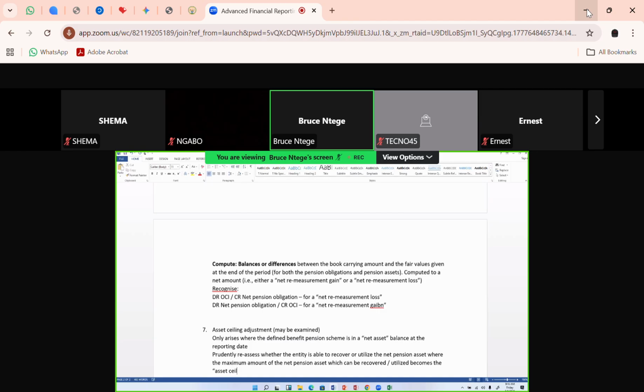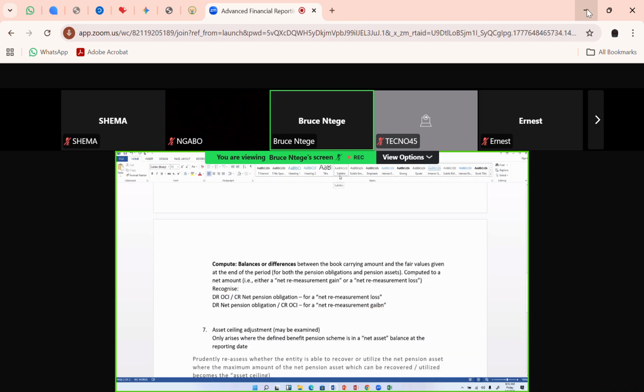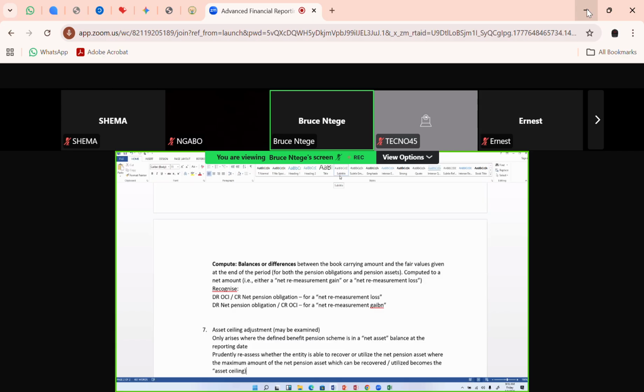So the moment I have an asset ceiling, I'm going to run an adjustment. For example, if you've overfunded, you only need 20 million as pension obligations, but you've put 25 million, so you have overfunded by 5 million, and you can only recover 4 million. So your asset ceiling is 4 million.